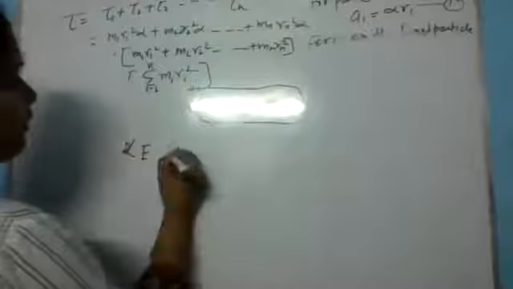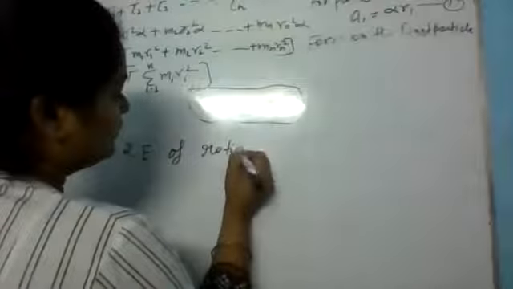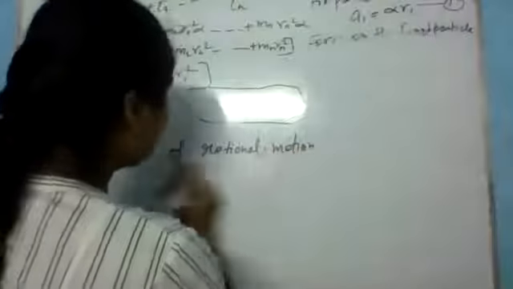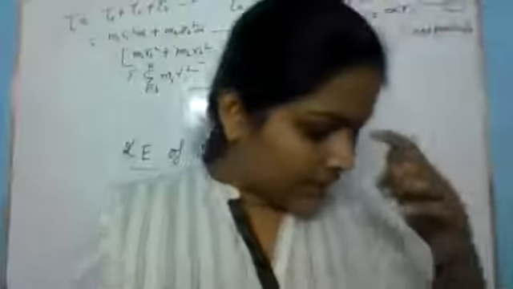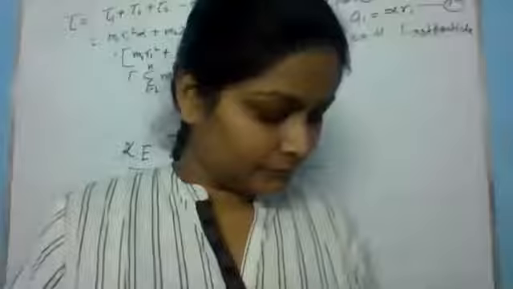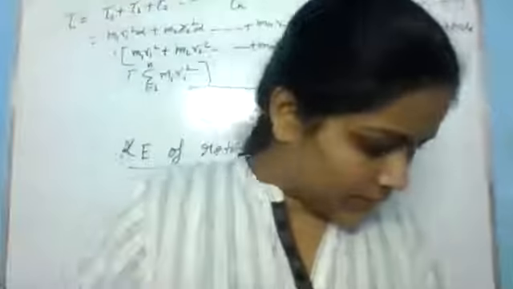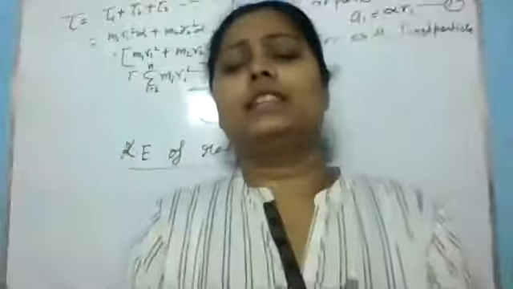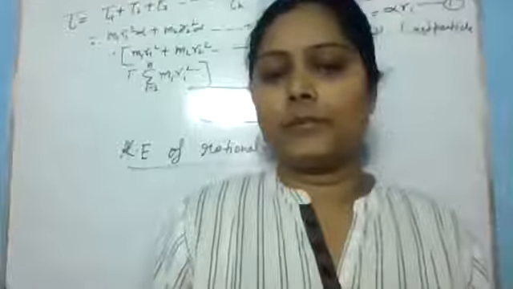Now, let's see the kinetic energy of rotational motion. What is the formula of kinetic energy in linear motion? What is the formula of kinetic energy in linear motion? Yes, tell me. Ma'am, v is equal to r omega. I am talking about the formula of kinetic energy. What is it? Ma'am, half m v square. Yes, half m v square, right?